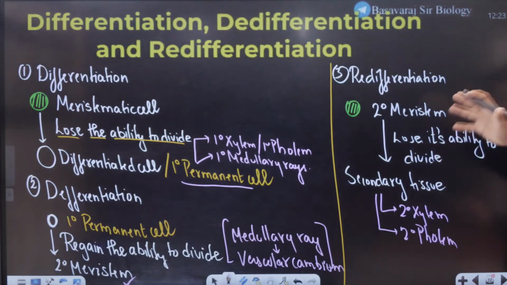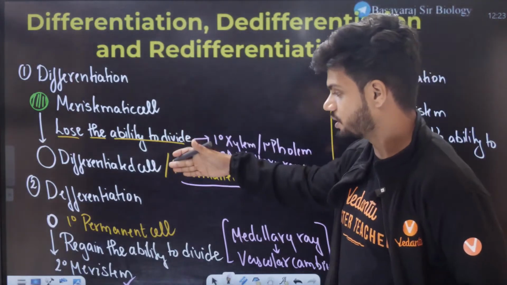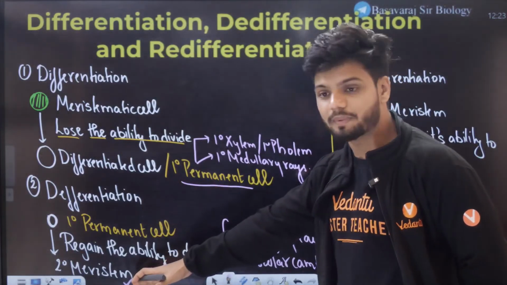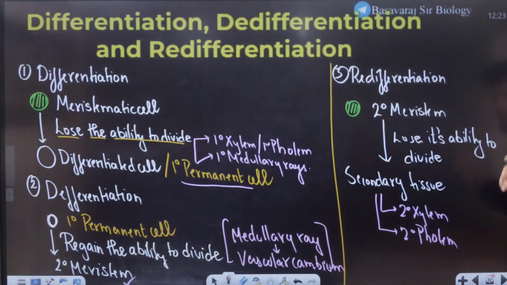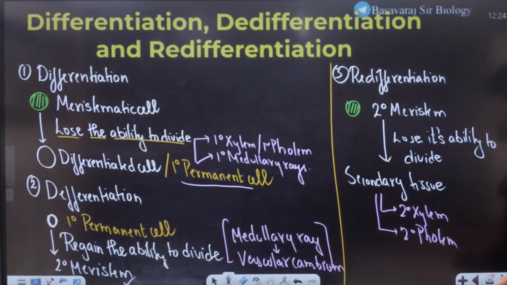So simple it is. Meristematic cell loses the ability to divide, becomes a differentiated cell. That is called differentiation. Primary permanent tissue regains the ability to divide and becomes meristematic tissue again, secondary meristem. That is dedifferentiation. Secondary meristem again loses its ability to divide, becoming secondary tissue. So that is called differentiation, dedifferentiation, redifferentiation.